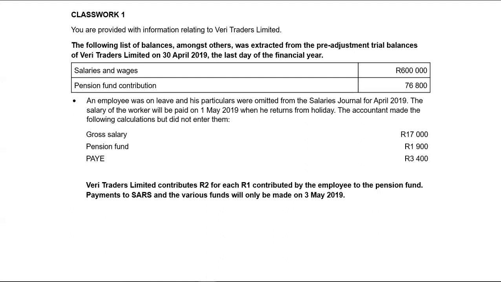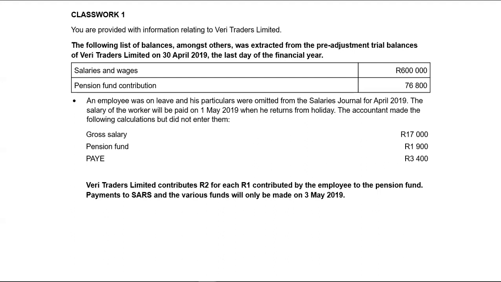journal for April 2019. Note that even if you're on leave, guys, you still get paid your full monthly salary. The salary of the worker will be paid on the 1st of May 2019, which is the new financial year, when he returns from holidays. The accountant made the following calculations, but did not enter them. So we've got gross salary of 17,000, pension fund, which is 1,900, pay as you earn is 3,400.